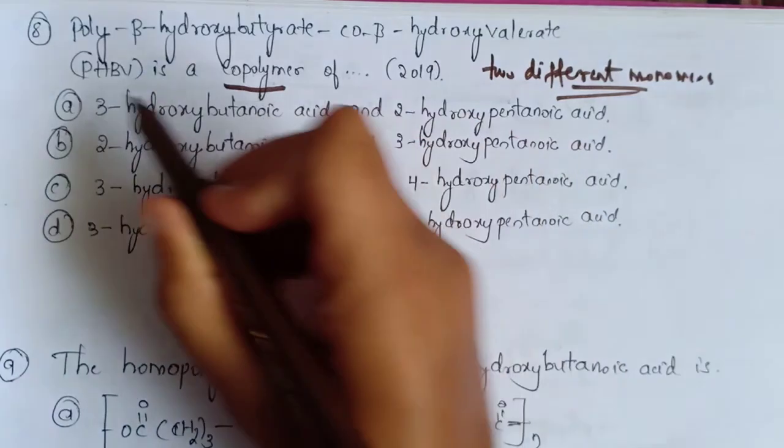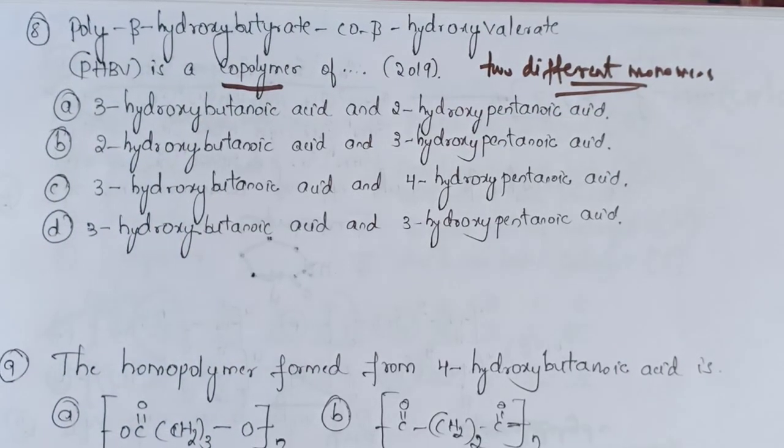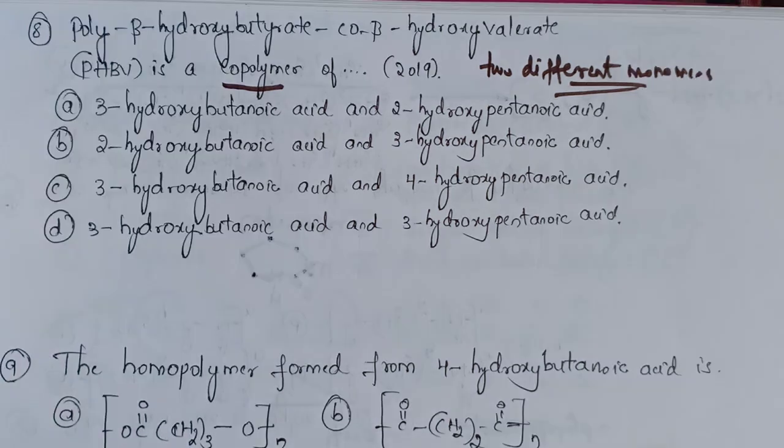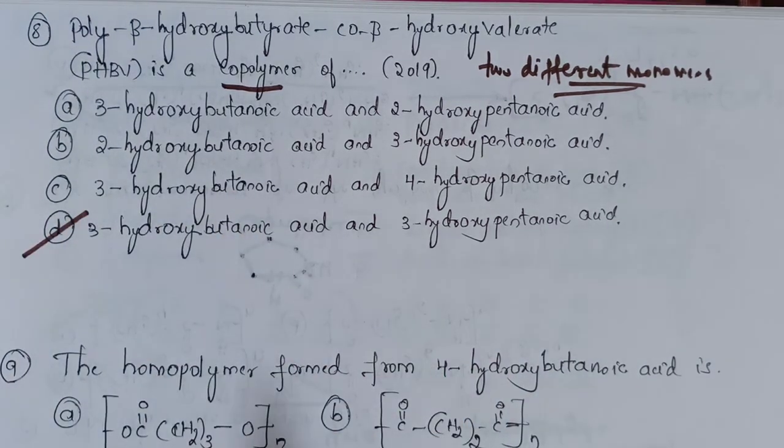So the question is: PHBV is a copolymer of which monomers? PHBV is a copolymer of 3-hydroxybutanoic acid and 3-hydroxypentanoic acid. So option D is the correct answer.